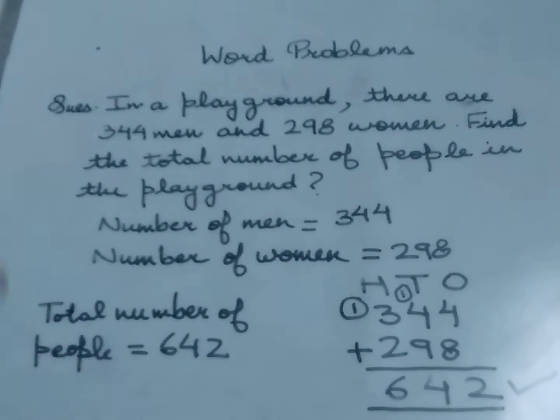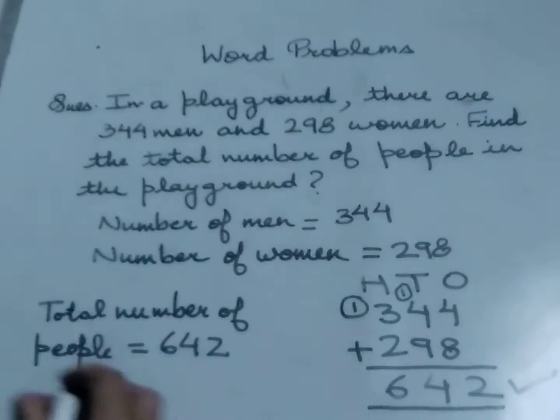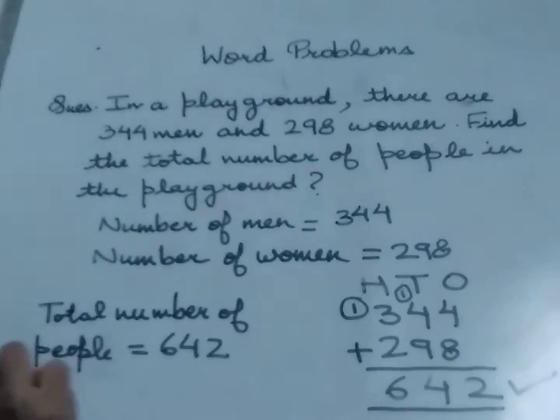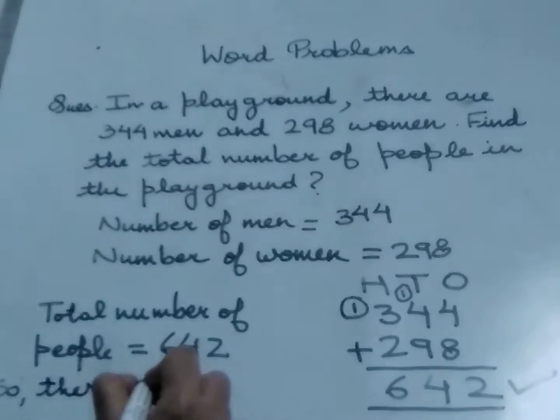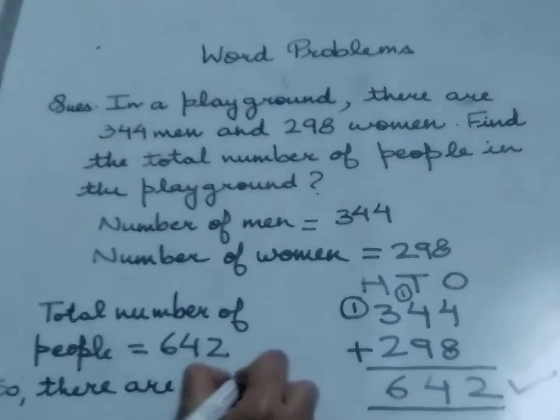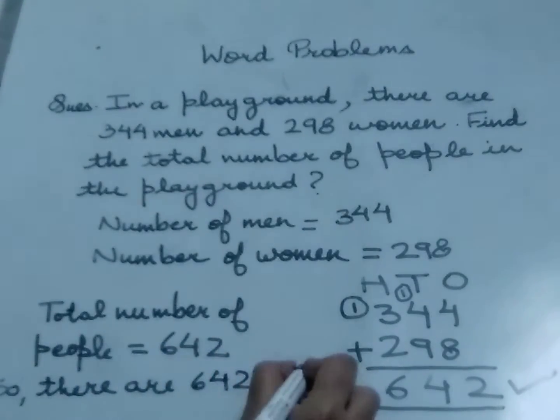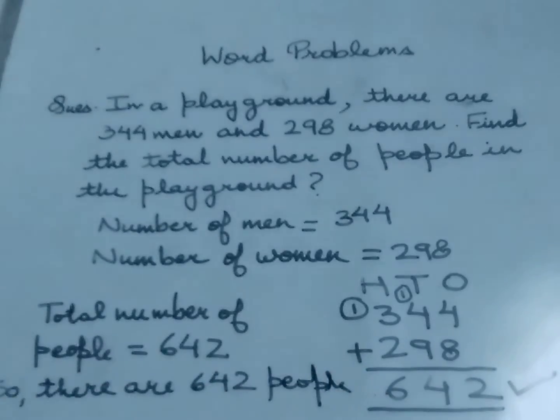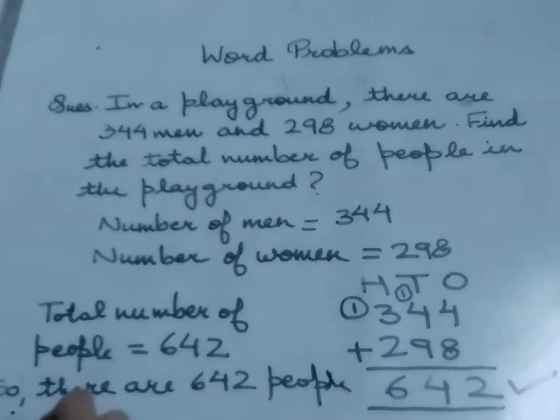So our answer is, there are 642 people in the playground.